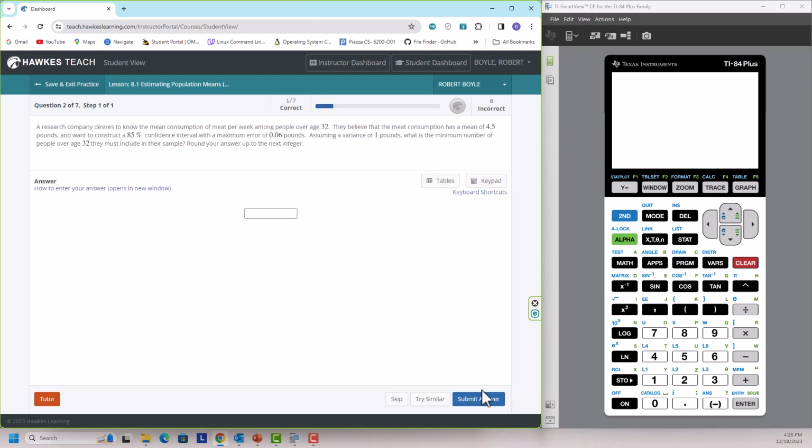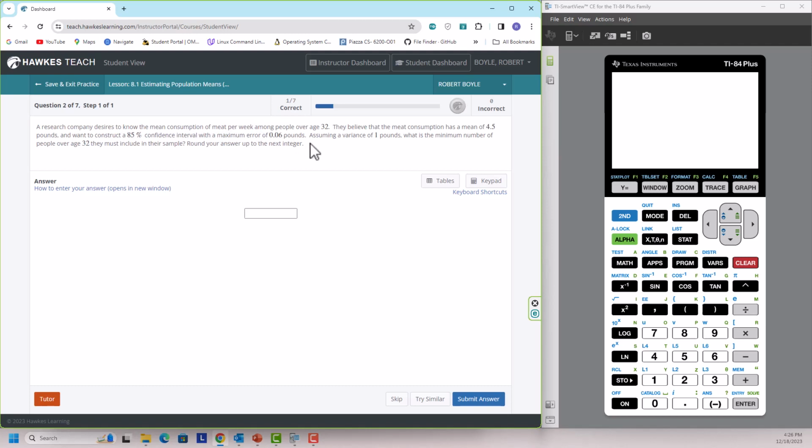A research company desires to know the mean consumption of meat among the people over the age of 32. They believe that the mean consumption is 4.5 pounds, and they want to construct an 85% confidence interval with a maximum error of 0.6 pounds.